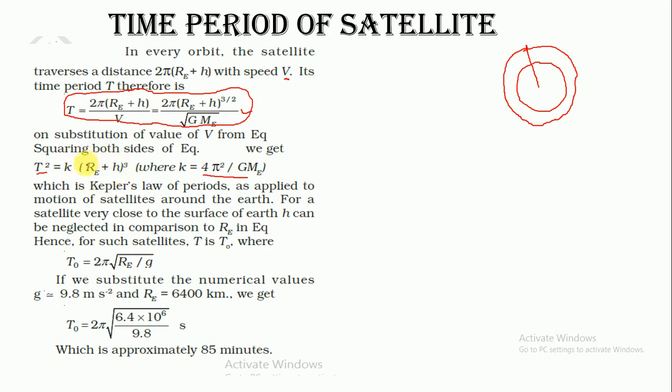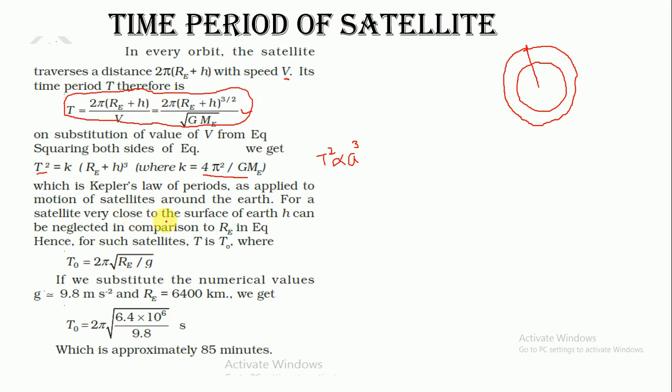What is (RE plus H) cube? This is the radius of the orbit in which the satellite is revolving, and this is the Kepler law of periods that we have already discussed in the last lecture, that T square is proportional to A cube. A was the semi-major axis for the planets. So you can see the same law is applicable for satellites also.